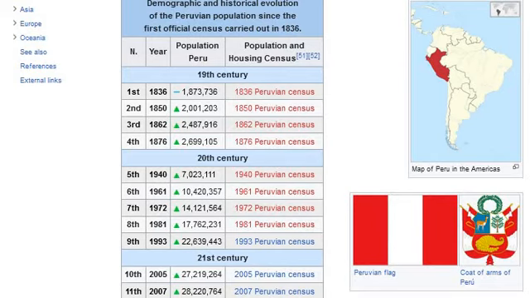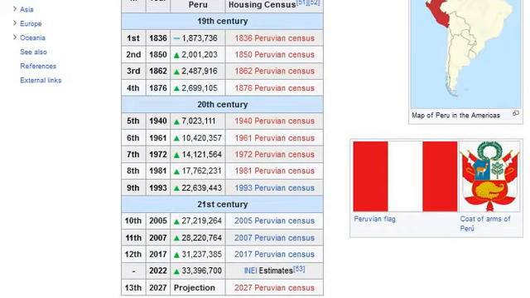Twelfth, 2017, increase: 31,237,385. 2017 Peruvian census. 2022, increase: 33,396,700. INEI estimates. Thirteenth, 2027, projection. 2027 Peruvian census.